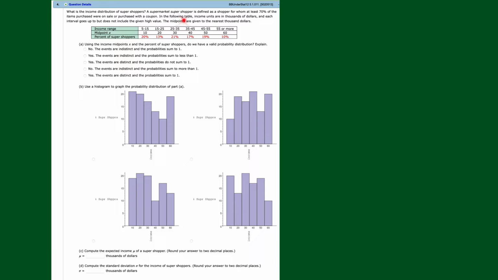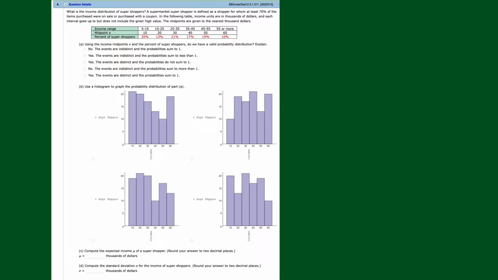Now, in the following table, income units are in thousands of dollars, and each interval goes up to but does not include the given high value. The midpoints are given to the nearest thousands. So you have an income range from 5,000 to 15,000, but it doesn't count the 15,000. Then it goes from 15,000, included, up to but not including 25,000, and so on. Then the midpoint: what's the midpoint of 5 to 15? $10,000, $20,000, and so on.